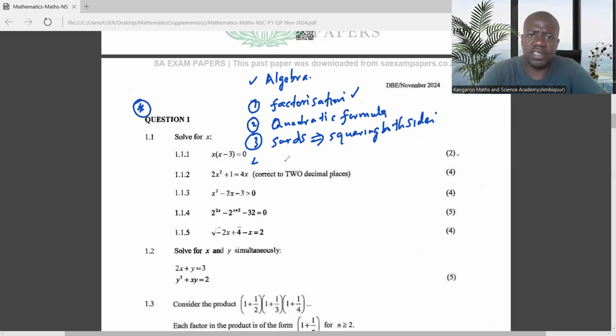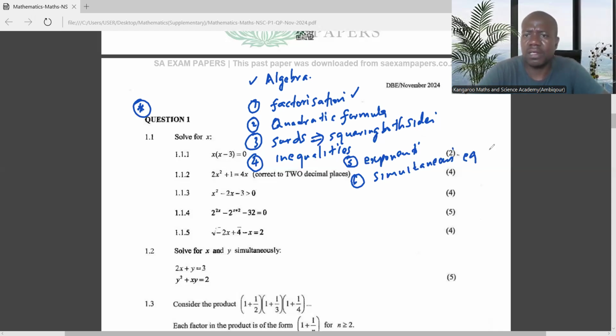Then number 4 is inequalities. Spend some time on inequalities. Number 5 is exponents. Number 6 is simultaneous equations. Make sure that you spend more time on these things, guys.